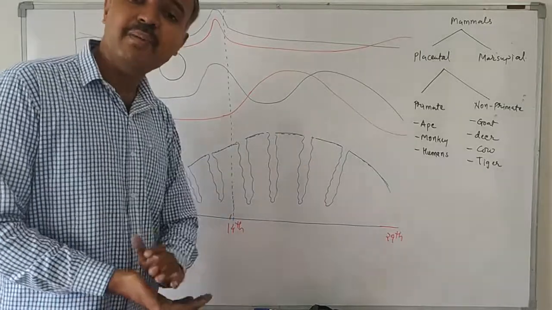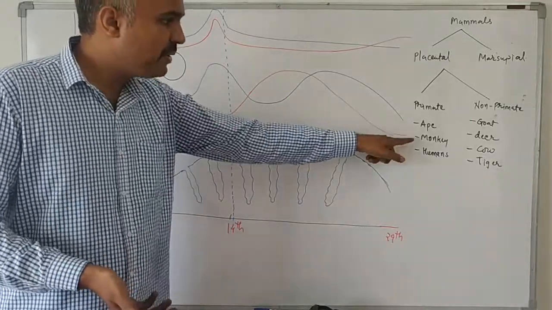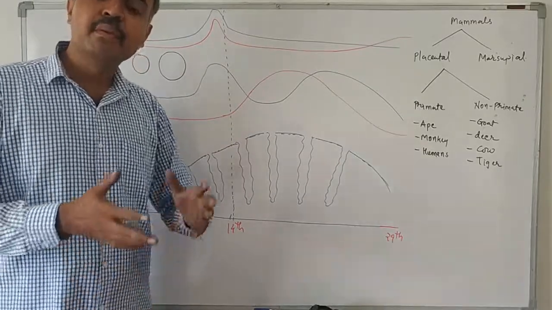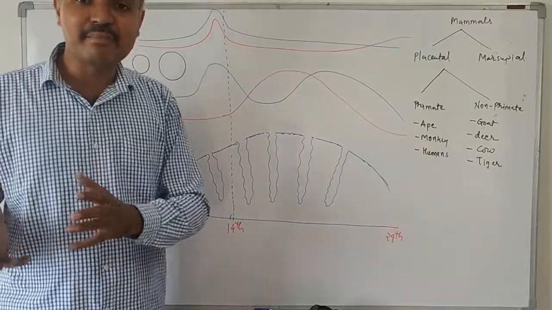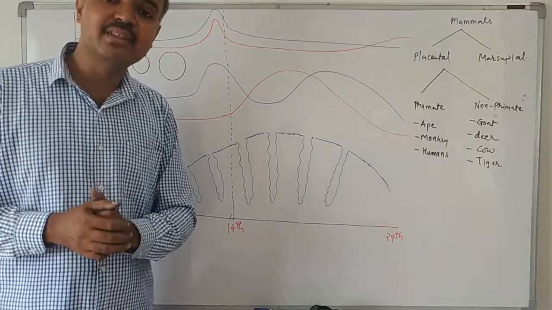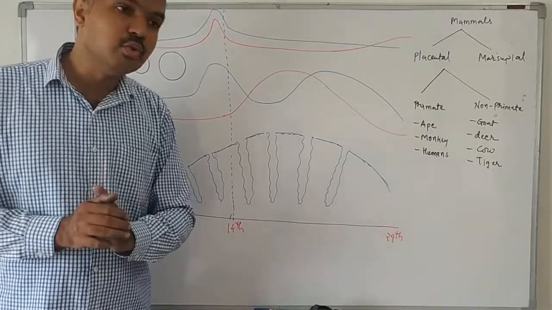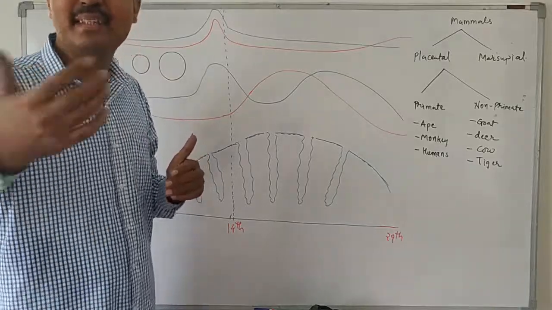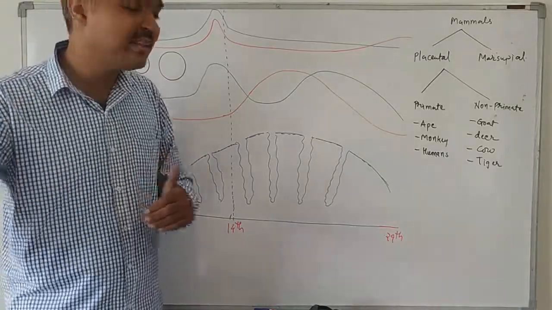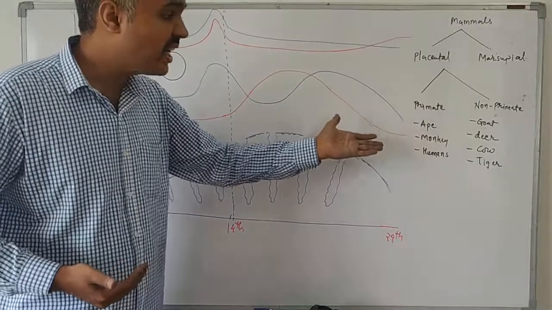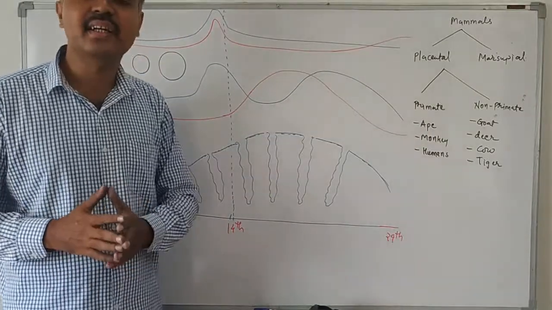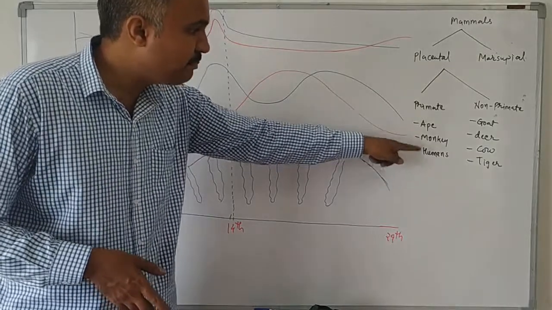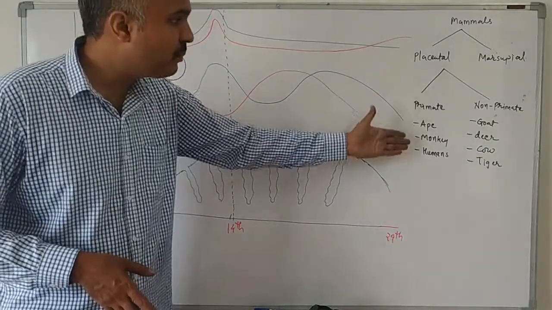Which are the primate placental mammals? Ape, monkey and humans are placental primate mammals. And non-primate placental mammals are goat, deer, cow and tiger. So we are talking about ape, monkey and humans, the primate mammals.